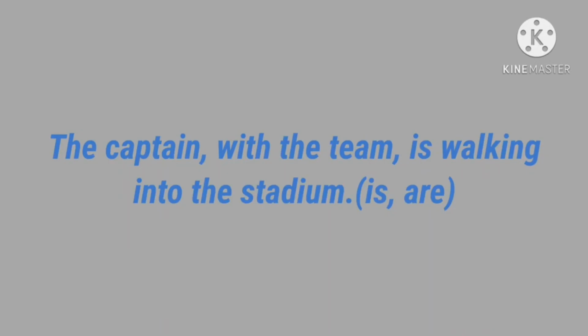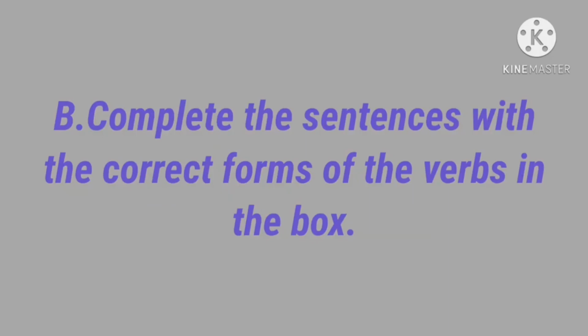Okay. So remaining homework. Next, complete the sentences with the correct forms of the verb in the box. So here verbs are given in the box. Some sentences are given. Read the sentences carefully and pick the correct verb from the box and write the correct answer.